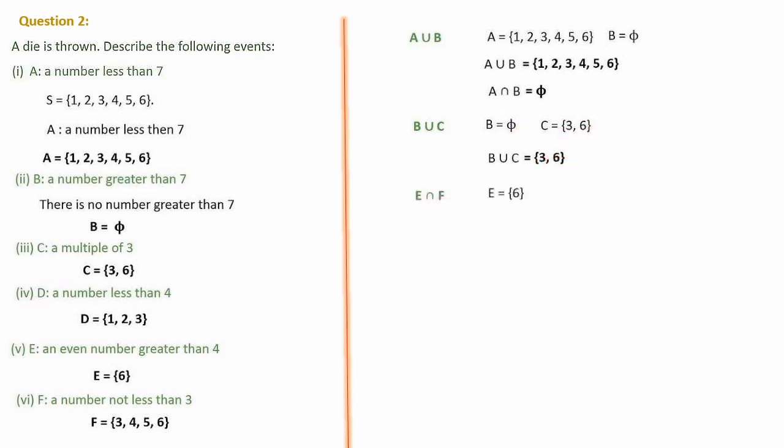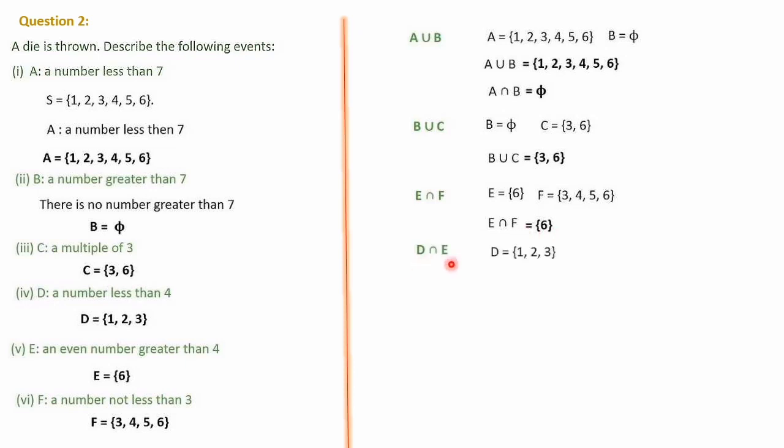Next is E intersection F. So let's write E. E we have got as 6 and F we have got as 3, 4, 5, 6. E intersection F means the common element between E and F. E is having 6 and F is also having 6. So 6 is a common element for both. So E intersection F is equal to the set {6}.